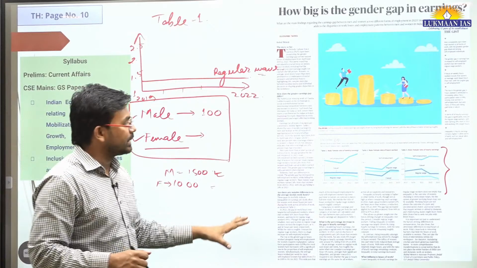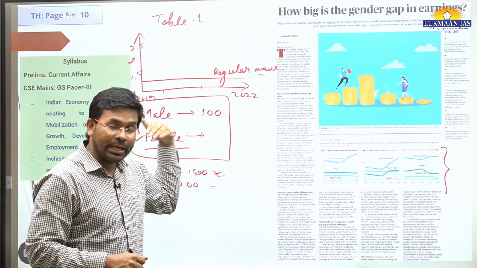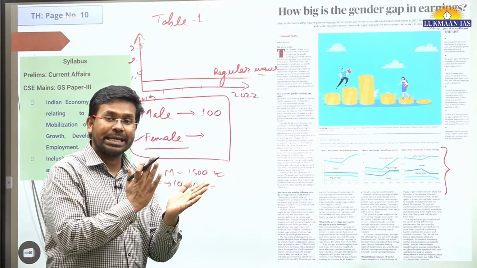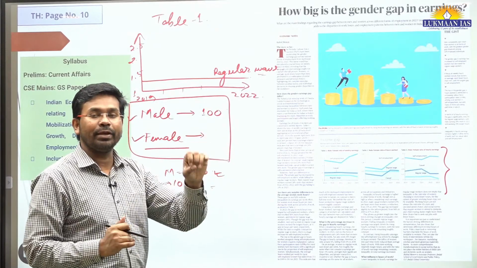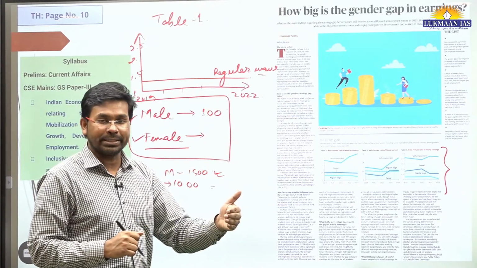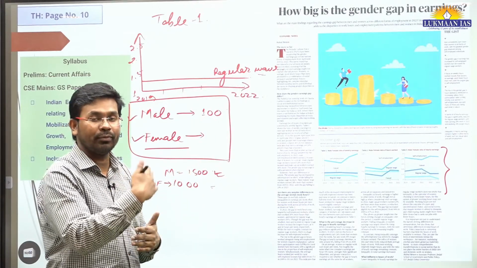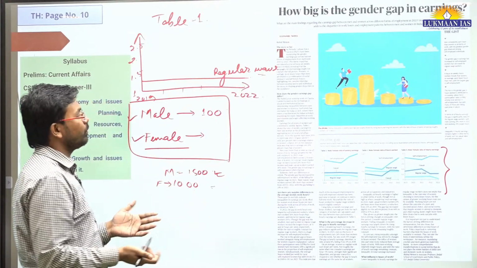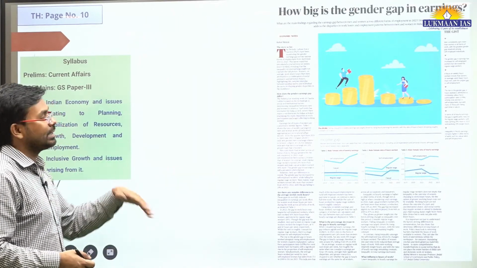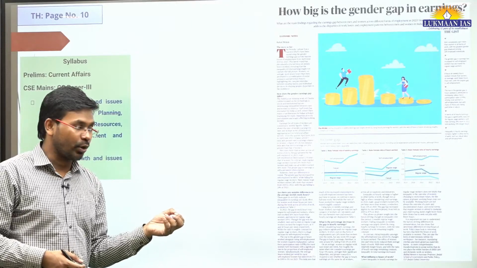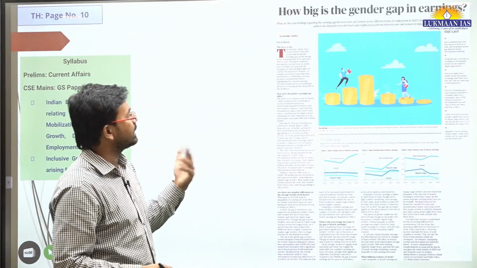So in this article, they have given multiple data points. They have given information on the gap in payment, in the earnings between male and female on a weekly basis, and how many hours females put in work and how many males put in work. This is mentioned in this article. So this is an important topic. It is important for the economy, the Indian economy. So if you remember these points, you will be able to reproduce them. You can give examples of it.